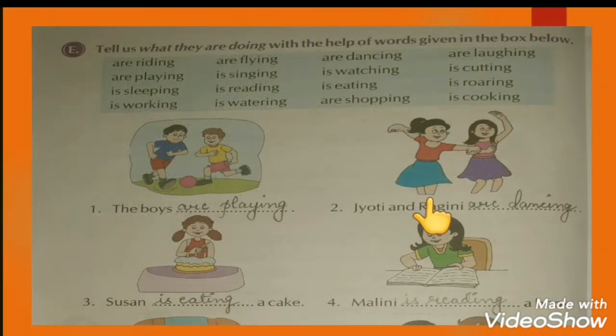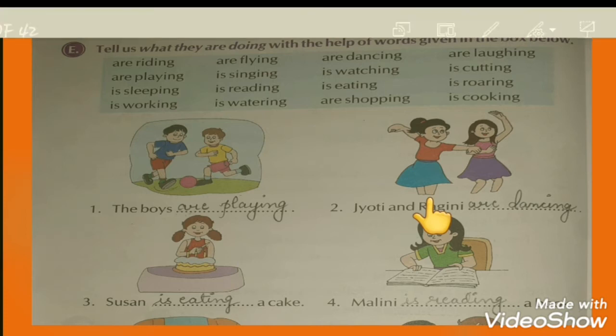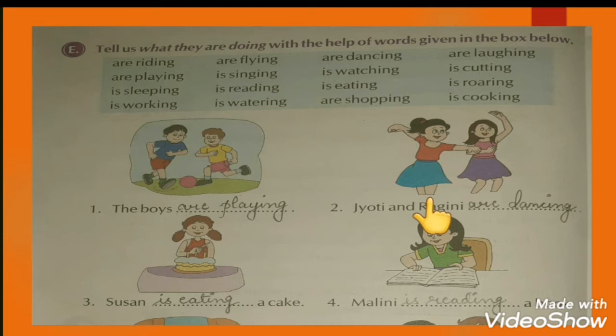Tell us what they are doing with the help of the words given in the box below. Students, here we have to fill the brackets according to the pictures. The boys are playing. Jyoti and Ragini are dancing. Susan is eating a cake. Malini is reading a book. So according to these pictures, we have put the verb in the following brackets.